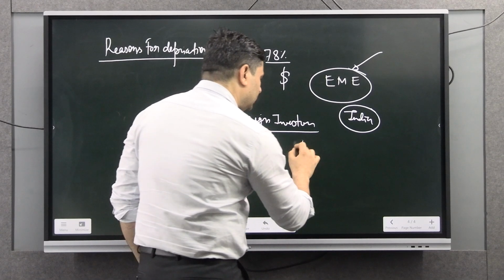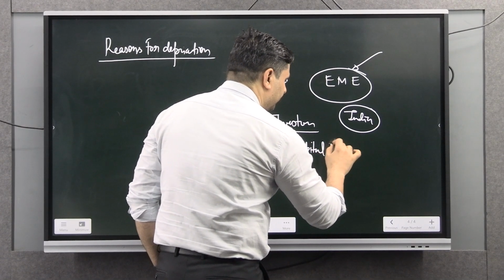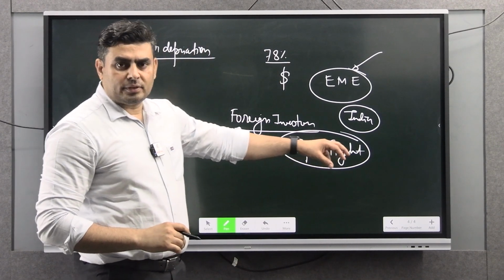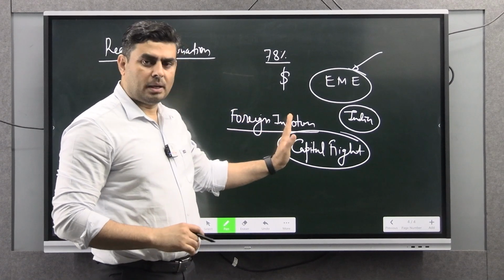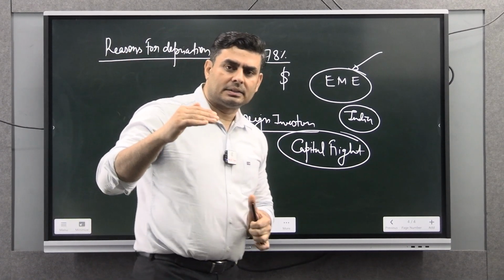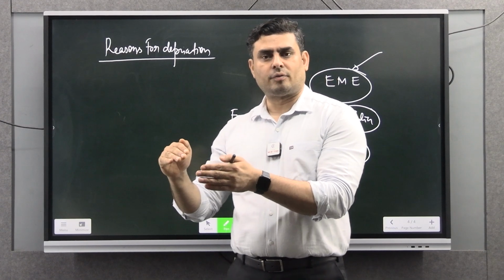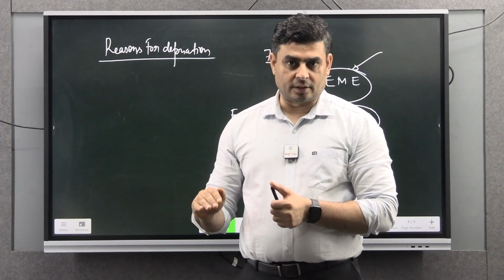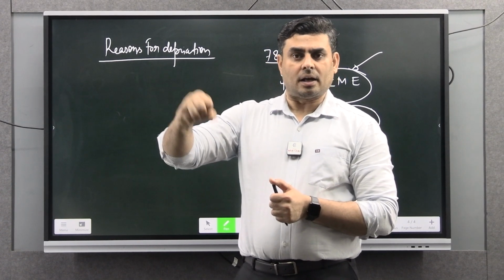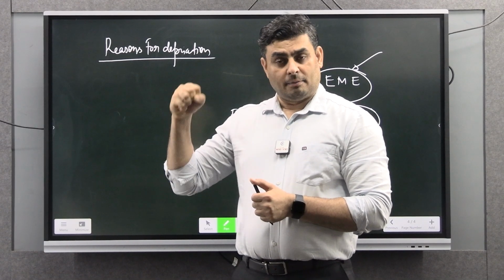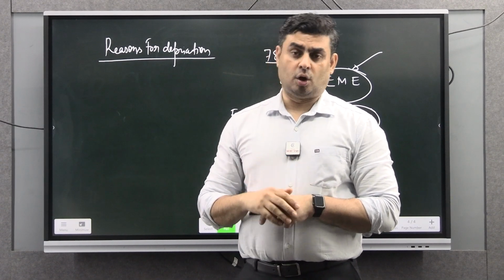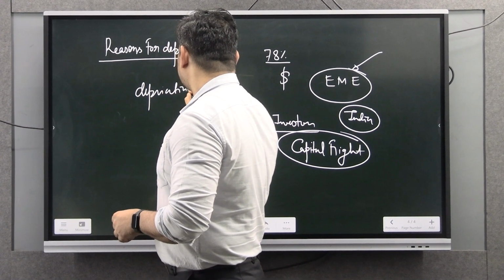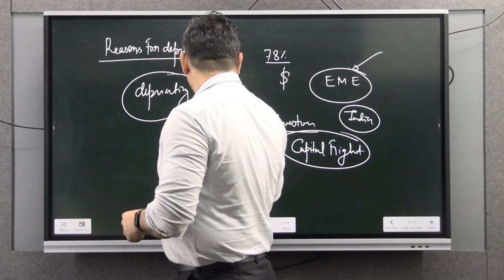This concept is known as capital flight. Because foreign investors are withdrawing their money from the market, there is a huge demand for the dollar and less supply of the dollar in the Indian economy. The demand is rising and supply is decreasing because foreign investors are taking out their dollars, and because of that there is pressure on the rupee, and the rupee starts depreciating.